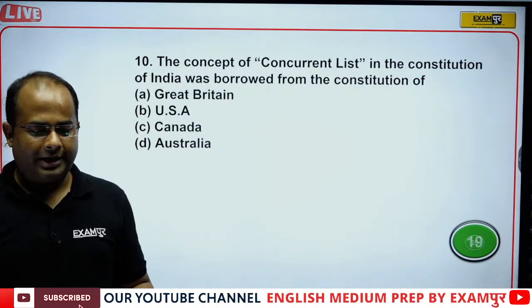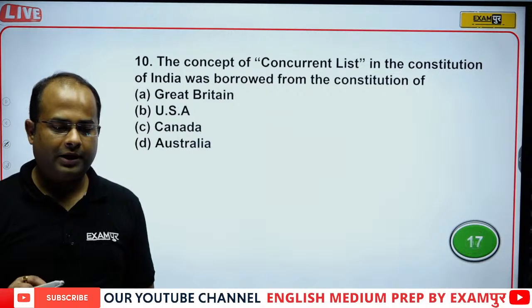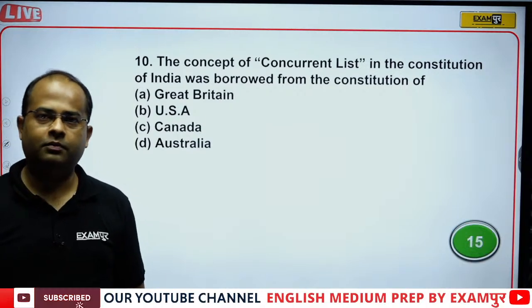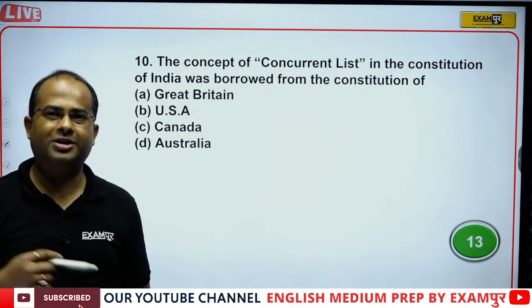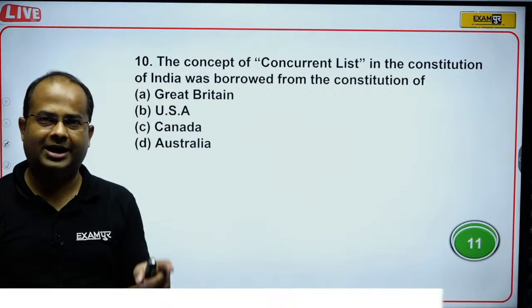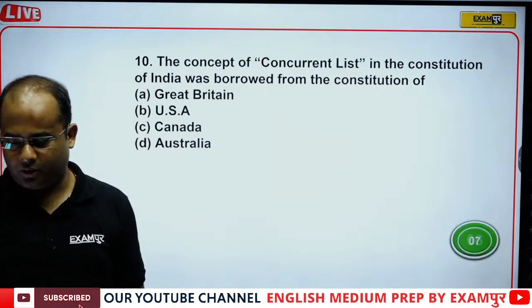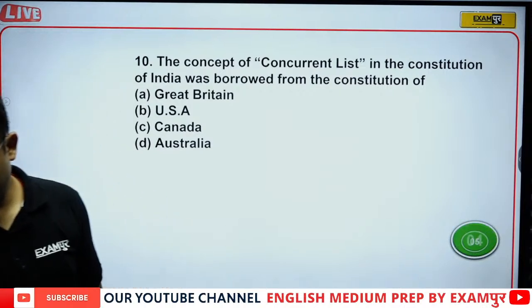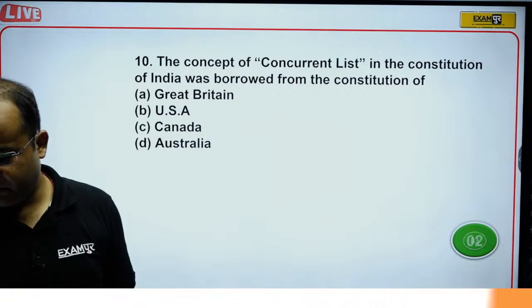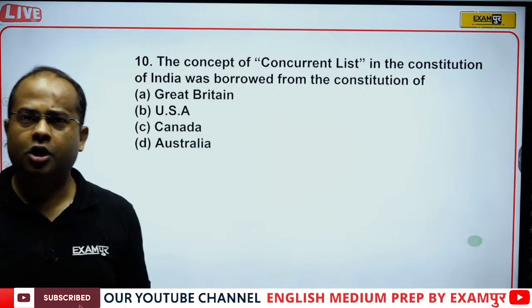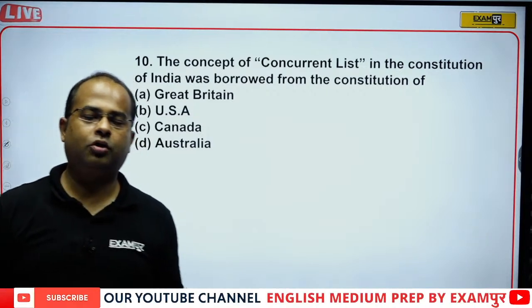Now come to the next question: the concept of concurrent list, it is adopted from where? The concurrent list means the list on which the center and state both can make law. If we take any constitution of that country, we did not copy paste the constitution.